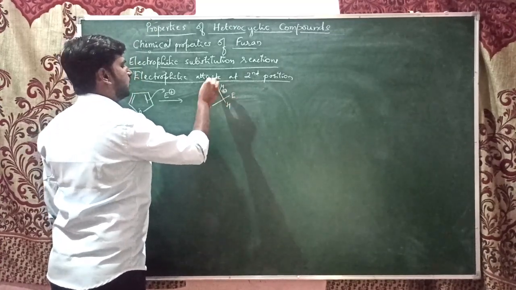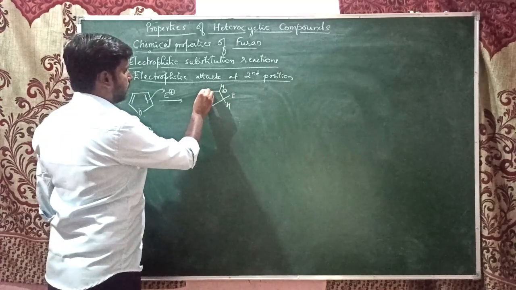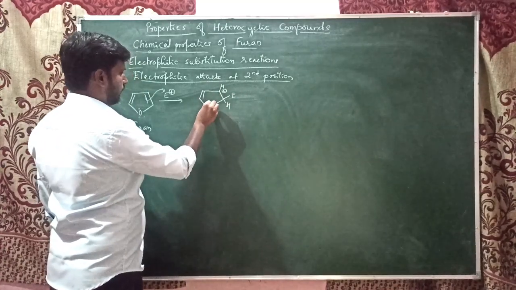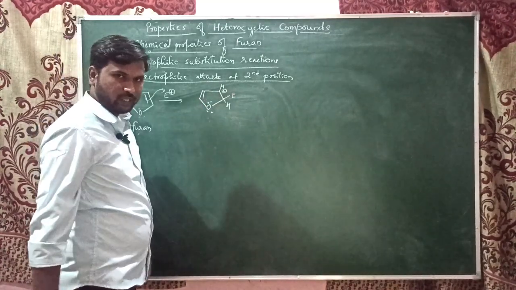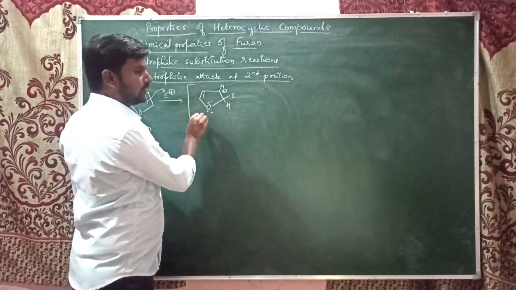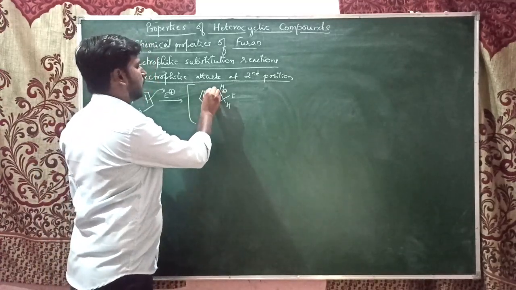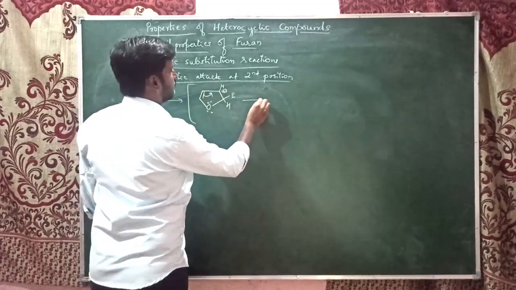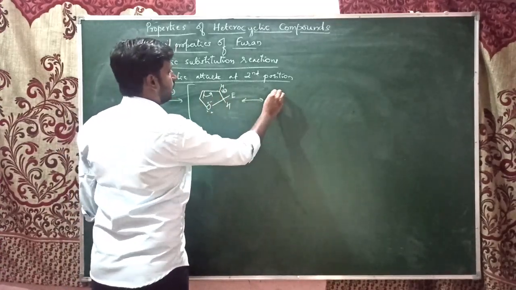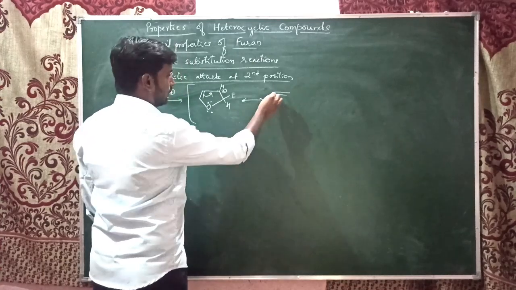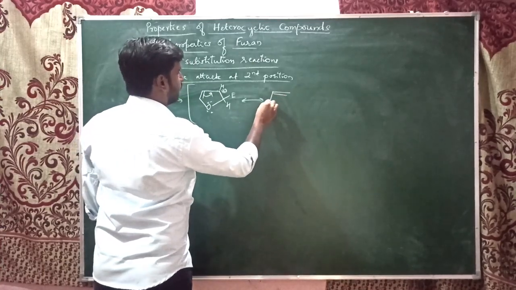Here we get the positive charge at the third position. So it forms a carbocation intermediate, which is unstable and shows resonance like pyrrole. So these electrons shift here, and now this bond becomes a double bond. Here we got the positive charge.